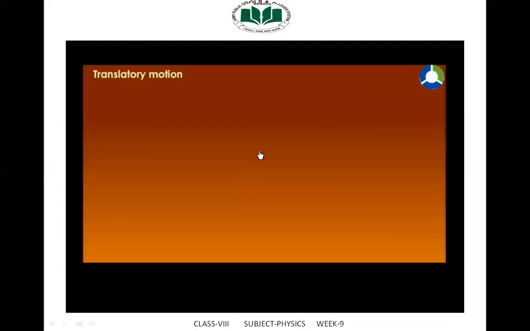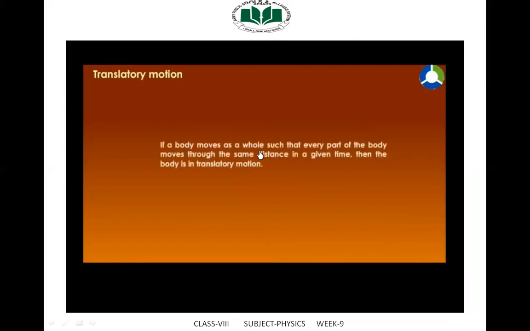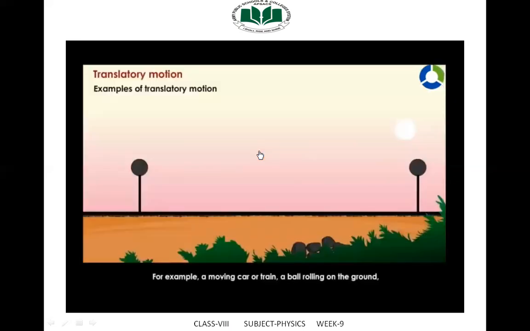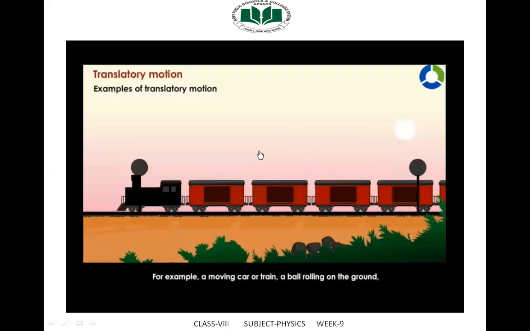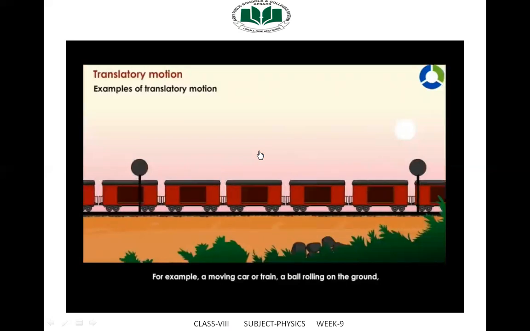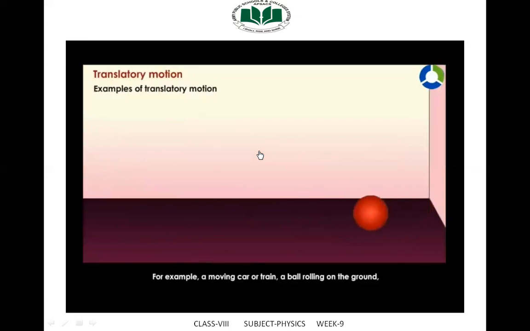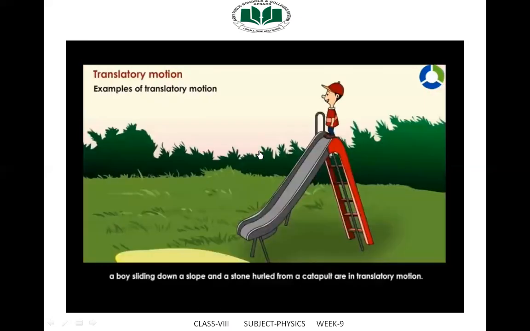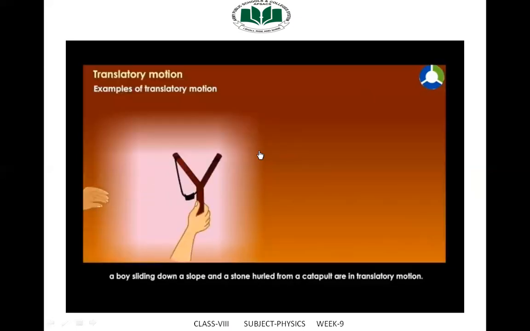Translatory motion. If a body moves as a whole such that every part of the body moves through the same distance in a given time, then the body is in translatory motion. For example, a moving car or train, a ball rolling on the ground, a boy sliding down a slope, and a stone hurled from a catapult are in translatory motion.